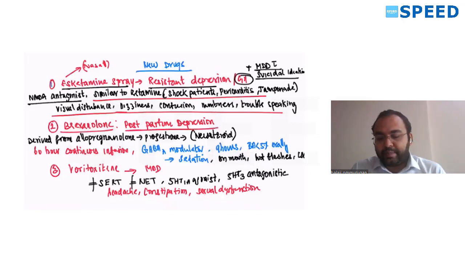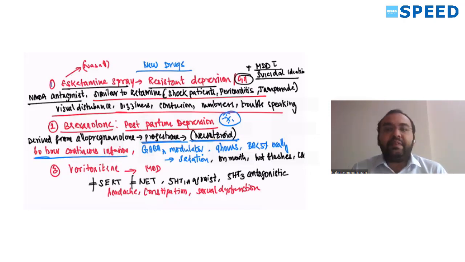Brexanolone is used for postpartum depression. It's a neurosteroid derived from progesterone. It has to be given by a 60-hour continuous infusion. It's a GABA A modulator. It can cause sedation.